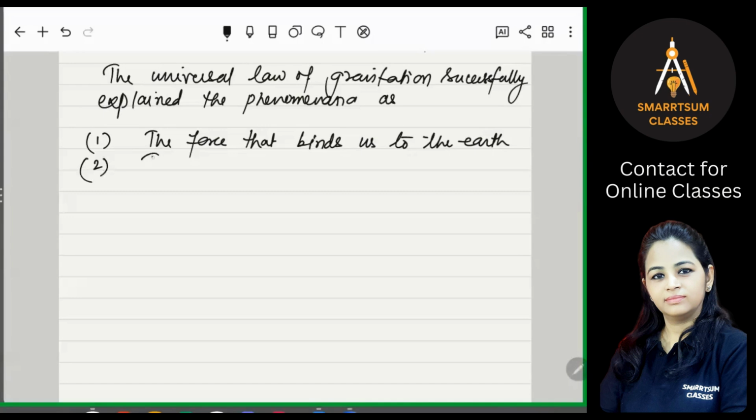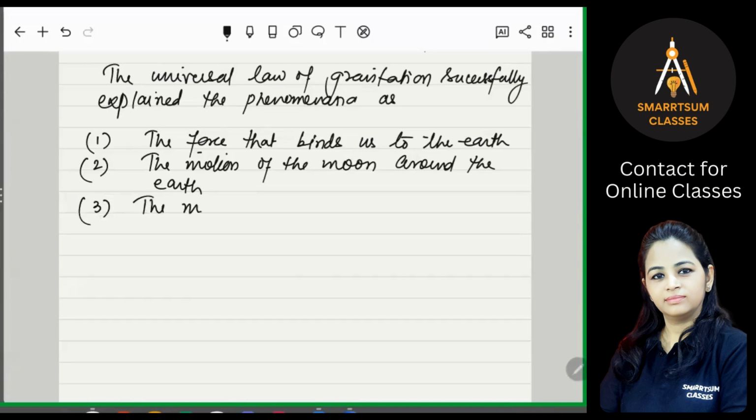Then the motion of the moon around the earth, right? The reason the moon is revolving around the earth is because of this gravitational force. The motion of planets, right? These are all important phenomena.